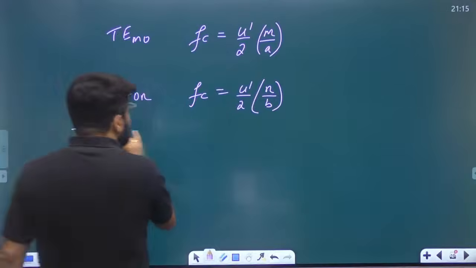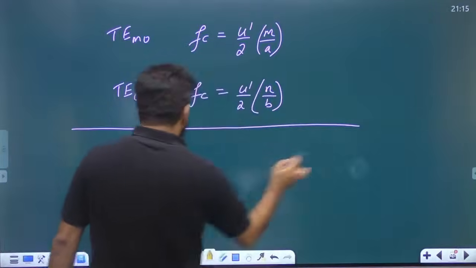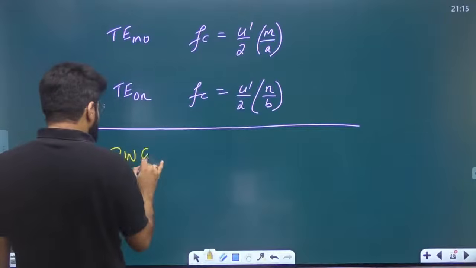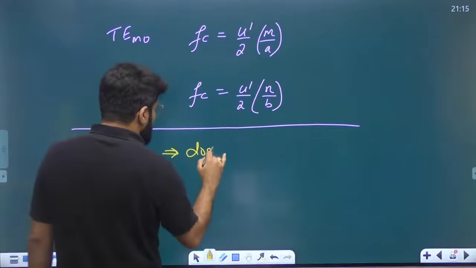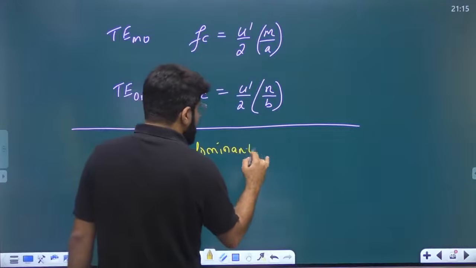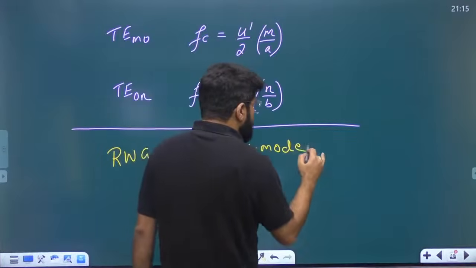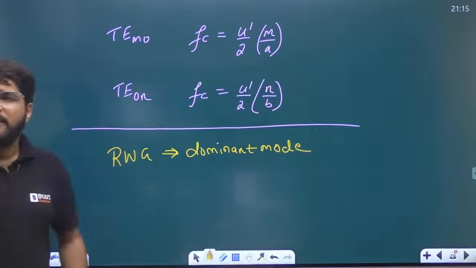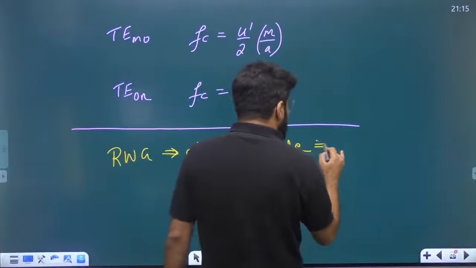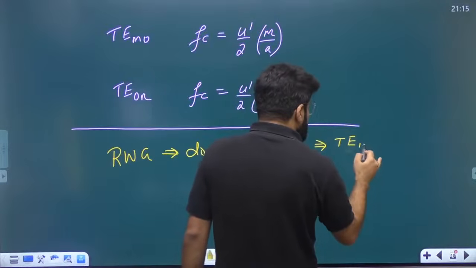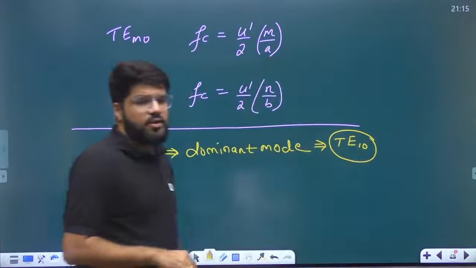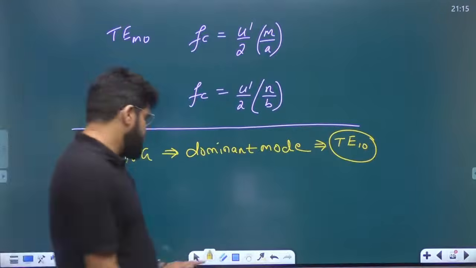Now, what is the dominant mode in rectangular waveguides? What does dominant mode mean, dear? Dominant mode is the mode having the lowest cutoff frequency, and the dominant mode here is TE10. The mode with the lowest cutoff frequency is the TE10.